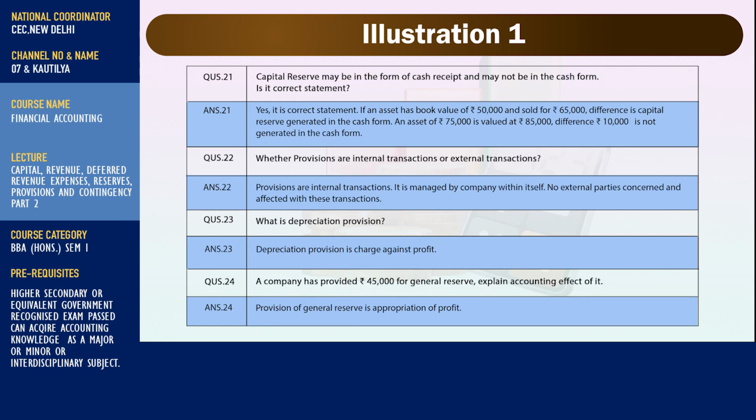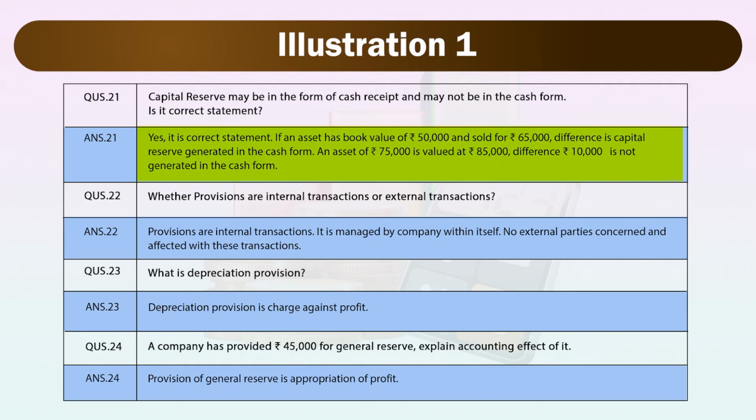Next is capital reserve may be in the form of cash receipt and may not be in the cash form. Is it correct statement? Answer is yes, it is correct statement. If an asset has book value of rupees 50,000 and sold for rupees 65,000, difference is capital reserve generated in the cash form. An asset of rupees 75,000 is valued at rupees 85,000, so difference of 10,000 rupees is not generated in the cash form.